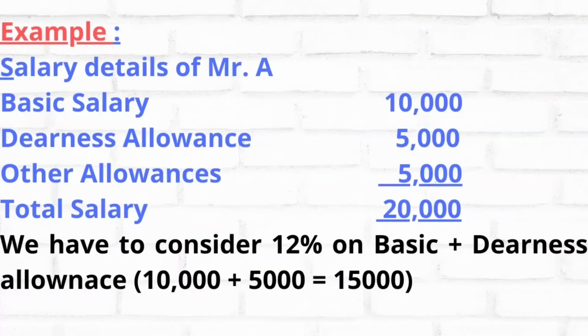Let's take an example. Salary details of Mr. A: basic salary is 10,000, dearness allowance is 5,000 and other allowances is 5,000. So total salary is 20,000. For the purpose of PF calculations, we have to consider salary that includes only dearness allowance and basic salary, that is basic salary 10,000 and dearness allowance 5,000. So total 15,000 we have to consider for calculation of PF.